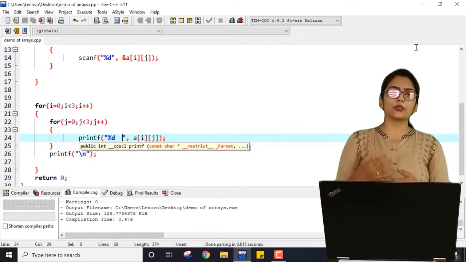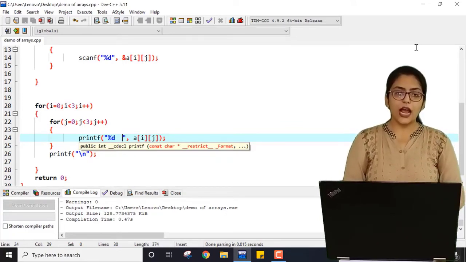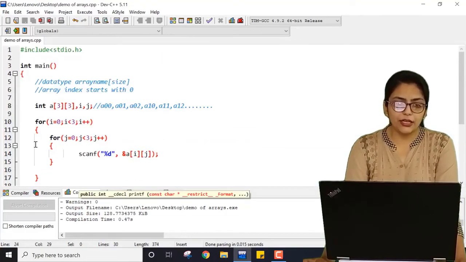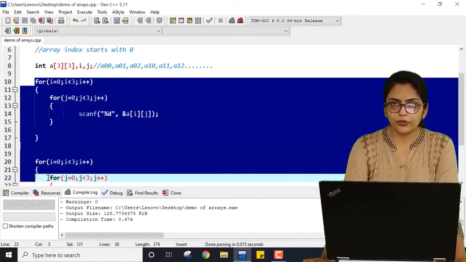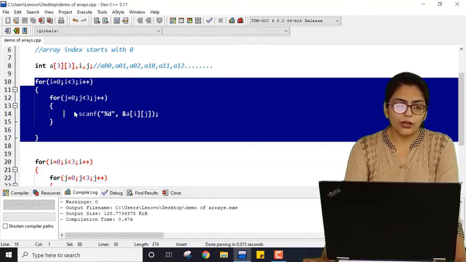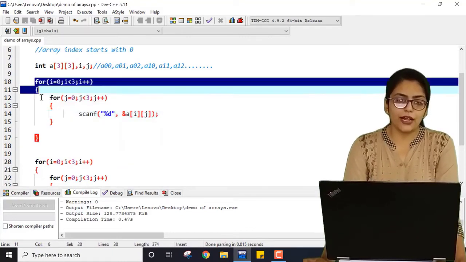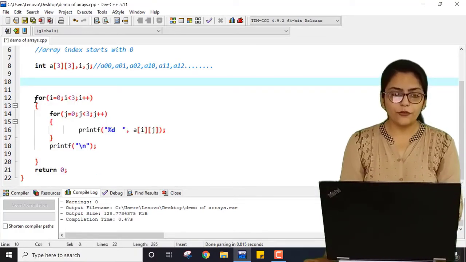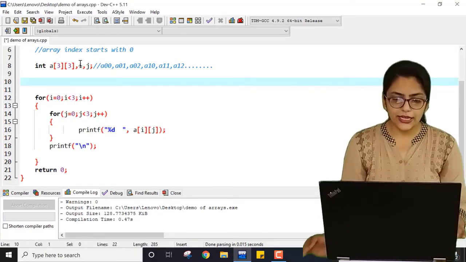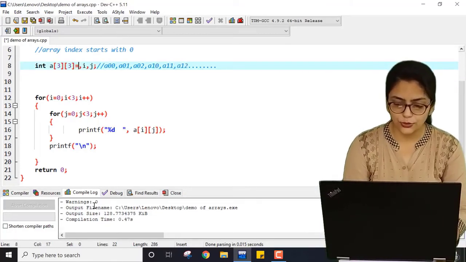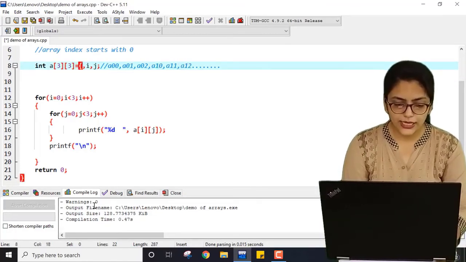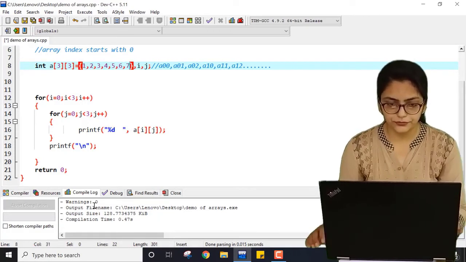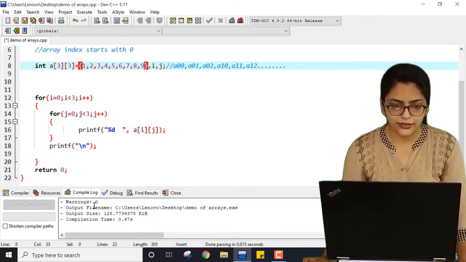In exams they may ask you about the declaration of an array. Now one more thing I want to cover in this: here you are dynamically taking values from the user. What if I don't want to take values from the user? I want to directly give values. How can I initialize the array? For initializing an array, you can directly write in curly braces, say 1, 2, 3, 4, 5, 6, 7, 8, 9.